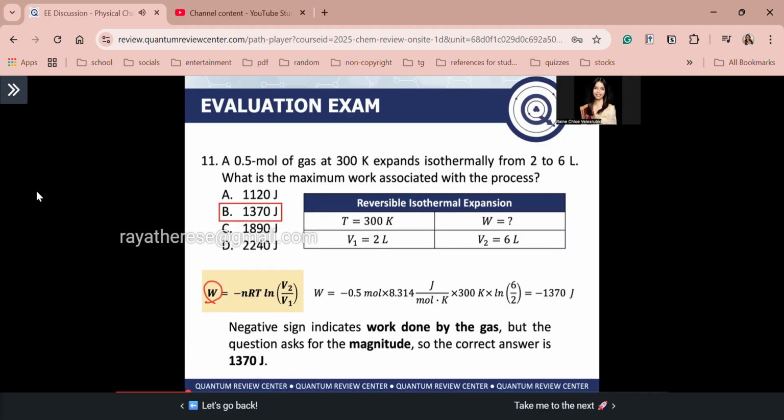Ma'am, what if the question is, what is the work done by the gas? What if it's not the maximum work associated with the process? If it asks what is the work done by the gas, the correct answer is negative 1370 joules. Gets? So in this case, when we're asked for the maximum work or the magnitude of work, only the amount is asked, just the magnitude, no sign. Direction is not needed. That's why 1370 joules is the answer.